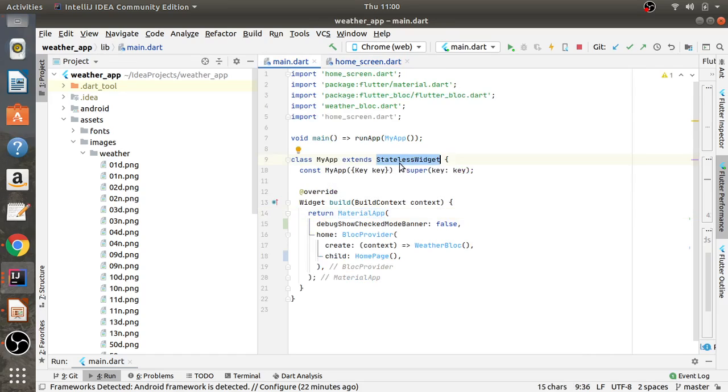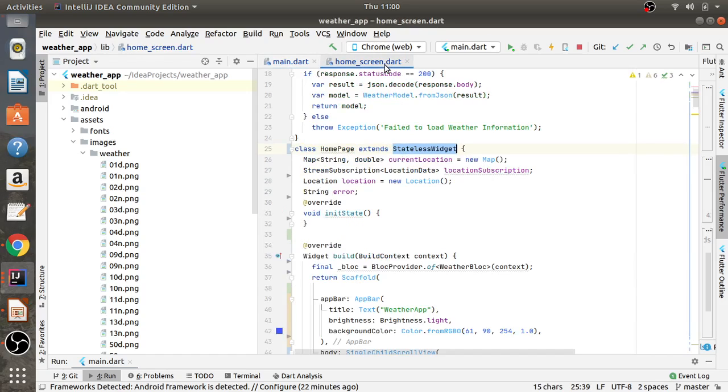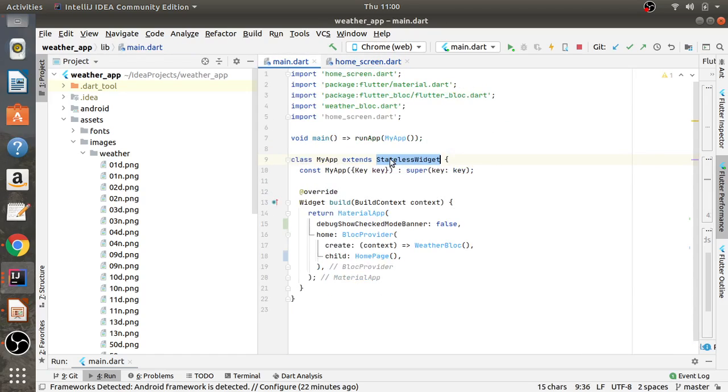Here I could also use stateful, and it will give me certain functionality, certain native widgets, if I extend it by stateless or stateful widget. We'll discuss later when we'll use stateful and when we'll use stateless widget.